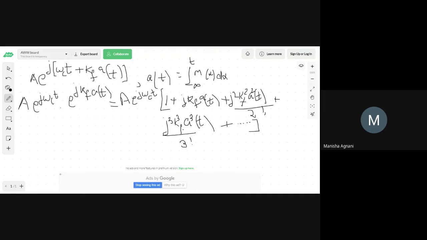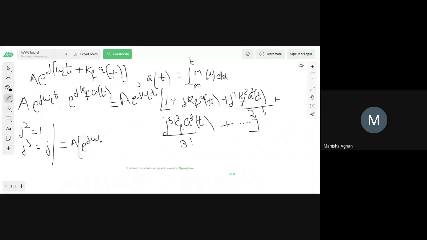Now once you're done with that, you all are aware that j is an imaginary term. So j square can be written as minus 1, j cube is going to be written as minus j and so on. Now what you will do is you will substitute these values in this equation. So this becomes a into bracket. I'm missing the in between steps since this is too small to write.